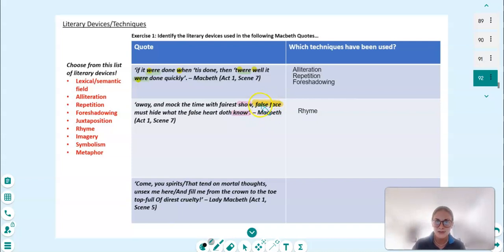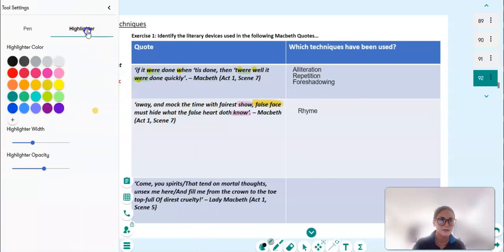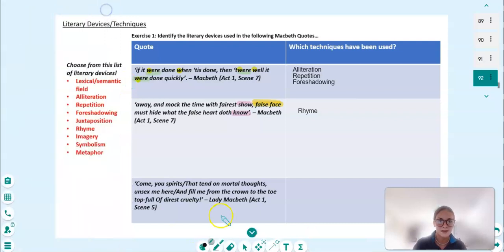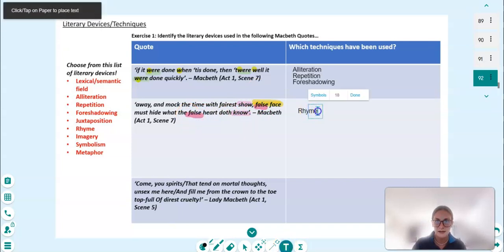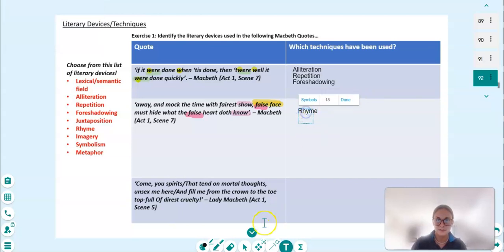And seeing that false face there actually brings us later to the quote, where we can see another use of the word false there. So it's another colour. So we've got false there and we've got false here. So we can add that in as well, in this box. Repetition and alliteration from false face.